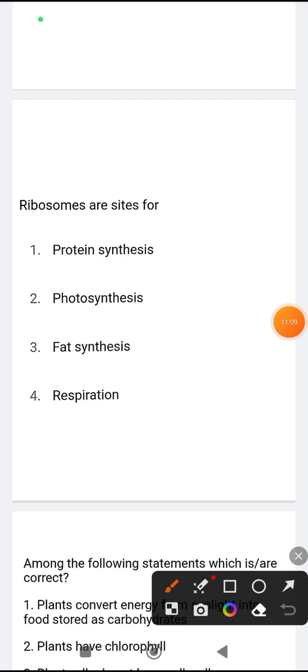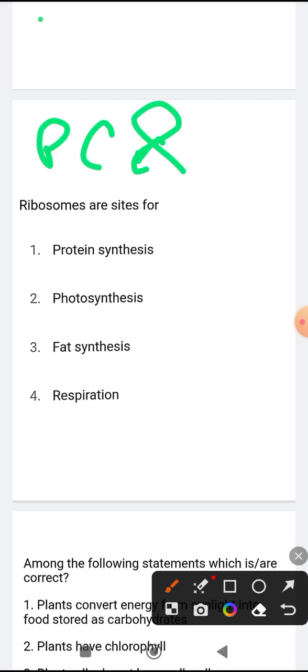Ribosomes are the sites of... So ribosomes are present in what? Ribosomes are present in both prokaryotic cells and eukaryotic cells. Okay. Ribosomes are present in both eukaryotic and prokaryotic cells, and what they do is they are the sites of protein synthesis. In those ribosomes, the protein synthesis takes place. Now moving to the next question.